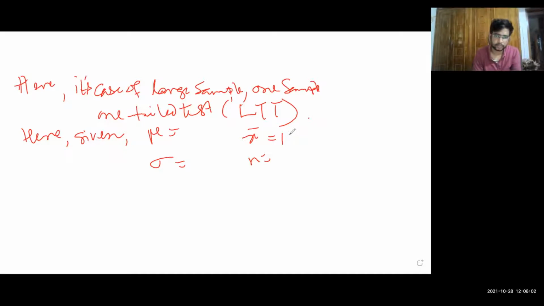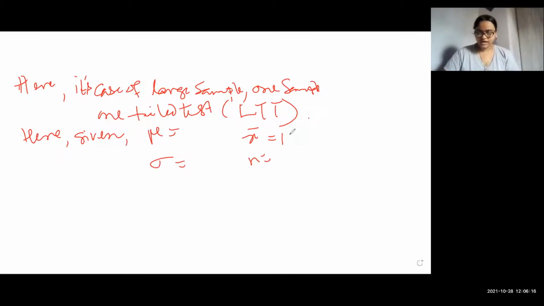Mu, just read the question and tell. What is mu? What is the company telling? Khushbu? Yes, sir. The company says that the average of the sample of 35 races is 13,000. That is, x bar is 13,000. And the average of the population, that is mu, is equal to 14,500. Without calculation you can know that this is less.